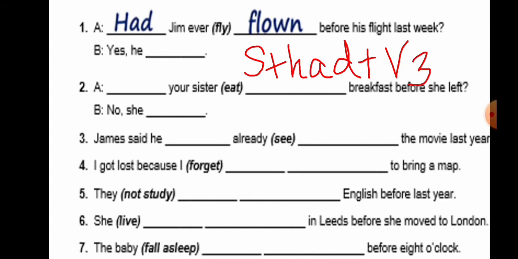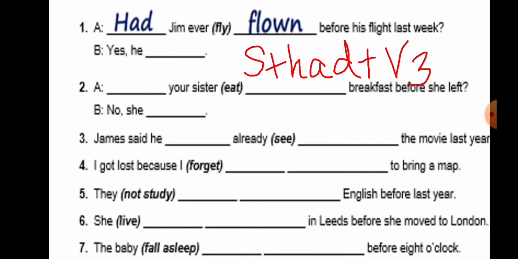So they have given the first example. Had Jim ever flown before his flight last week? Yes, he had. Second example. Dash your sister dash breakfast before she left? As it is a question, the verb had should take the first position.